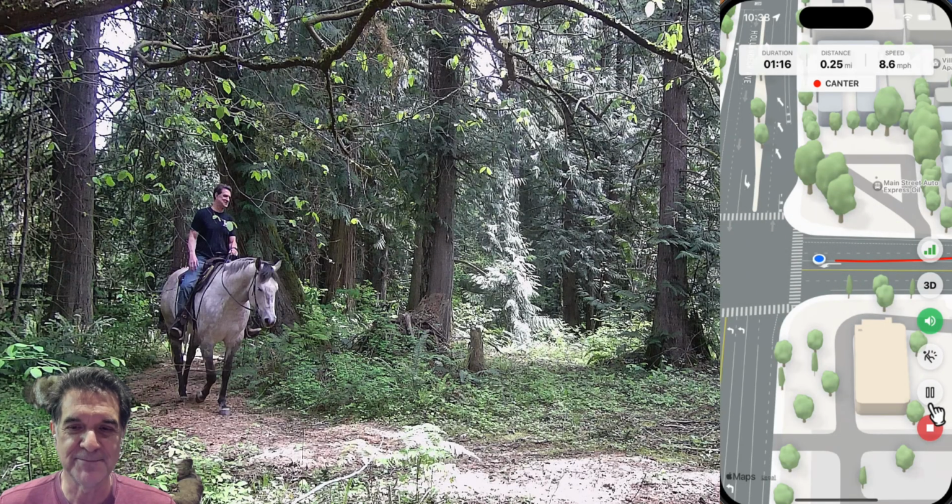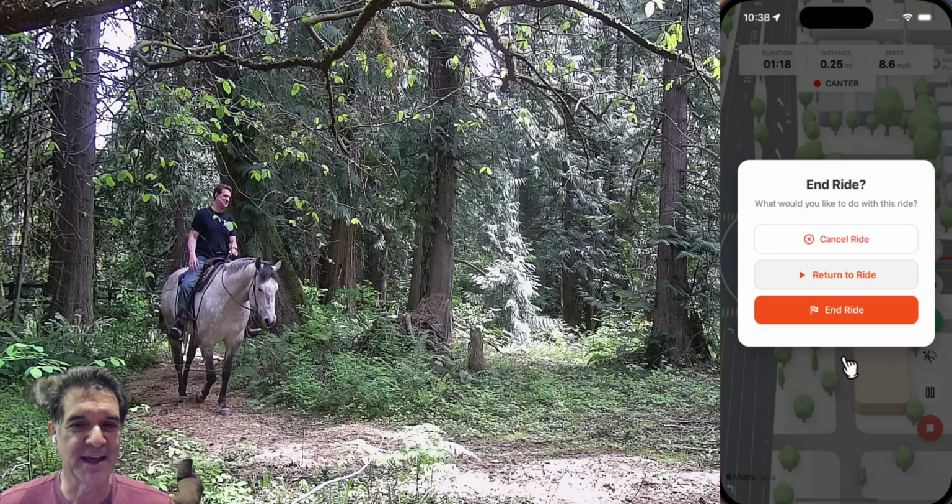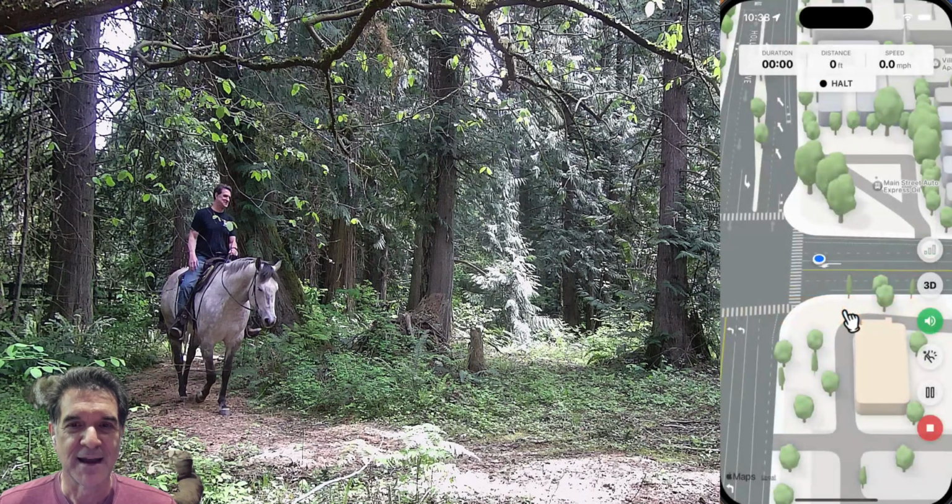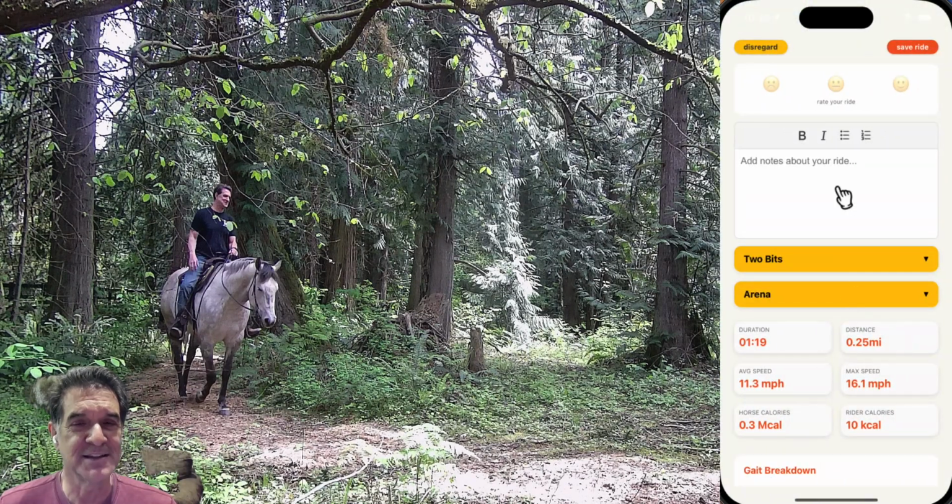This is your pause button, and this is your end of ride. So we're going to end the ride here and then go on to the next screen. On this screen here, this is basically the ride summary. So you have the ability to rate your ride there.